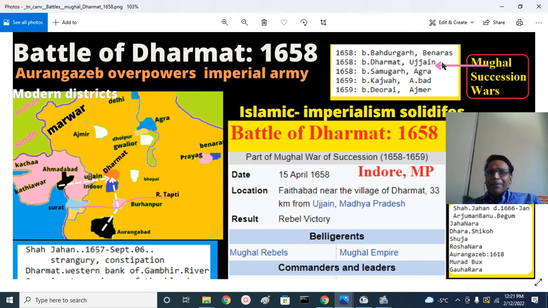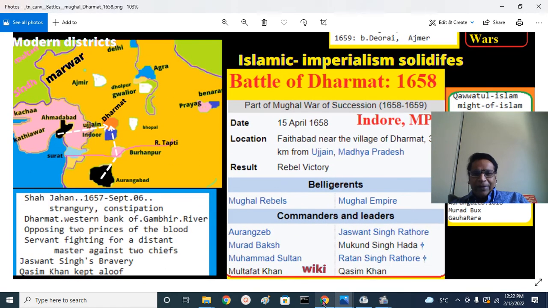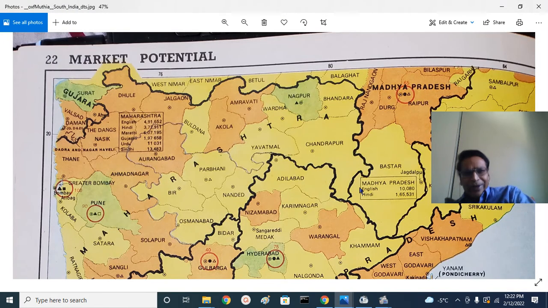That happened on April 15th, and around May 25th, we'll see in the next battle, the Battle of Samugar, he won the major battle where he defeated the Mughal representative, his elder brother Dara Shikoh himself. So that is a different story. These are the belligerents and commanders we have seen, and we can see the districts here so that we'll have a broader idea.